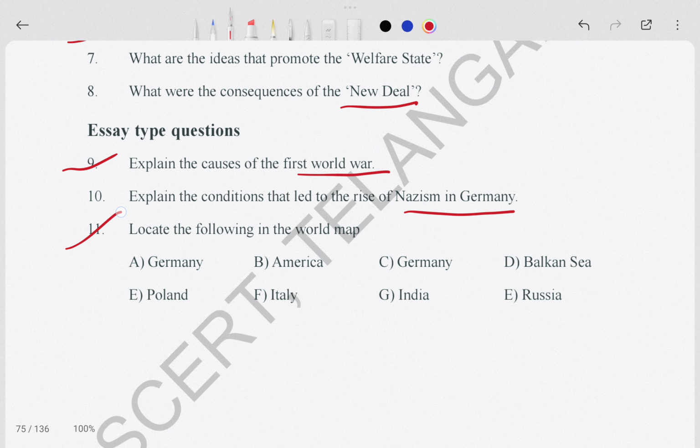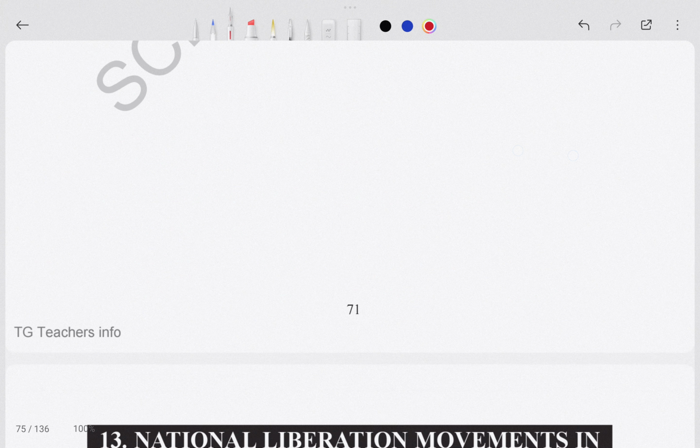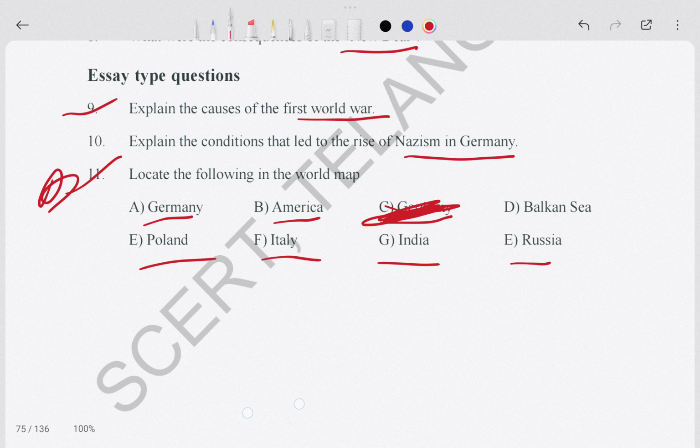Locate the following on the map. This is important. You have to locate this: Germany, America. Germany is totally the same, it is given 2 times, so don't worry. Balkan, Russia, India, Italy, Poland. So I hope it is clear to you till here.